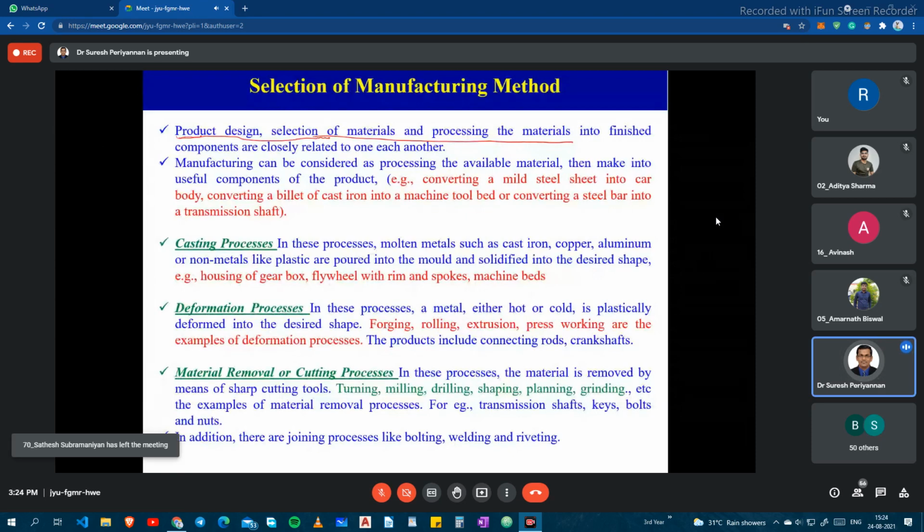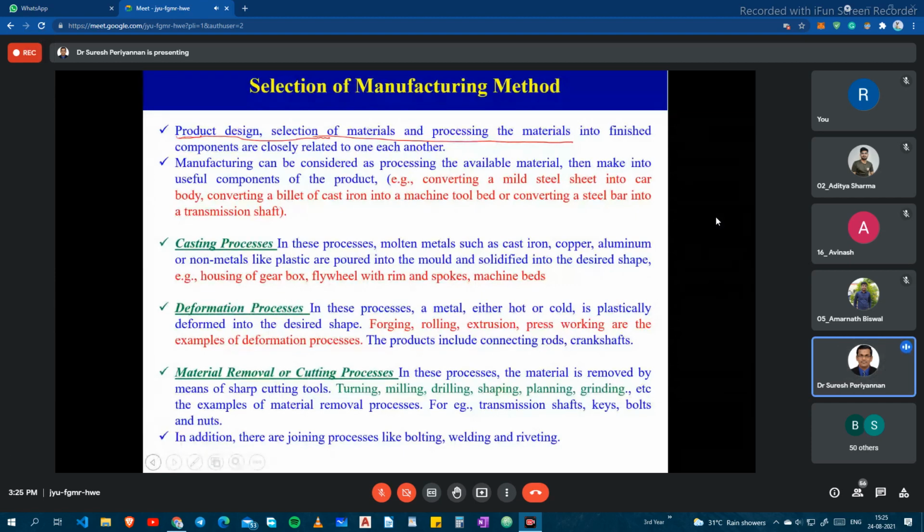Above the recrystallization temperature is hot working. Below the recrystallization temperature, where metals are reformed, is cold working, right? You know very well about hot working and cold working, the advantages of each, and their limitations. We'll see everything briefly now. And the metal removal process.